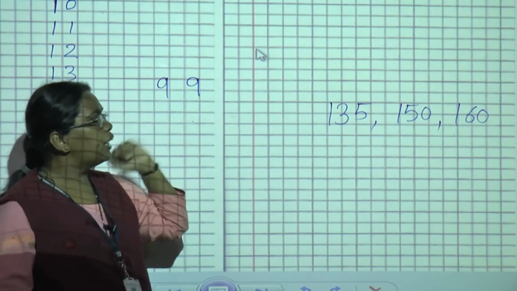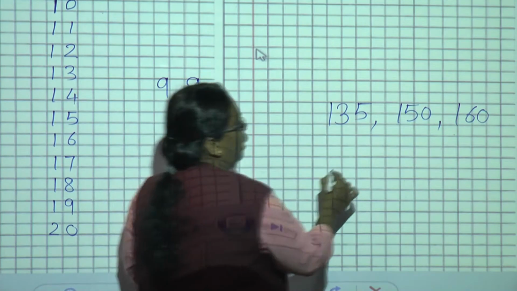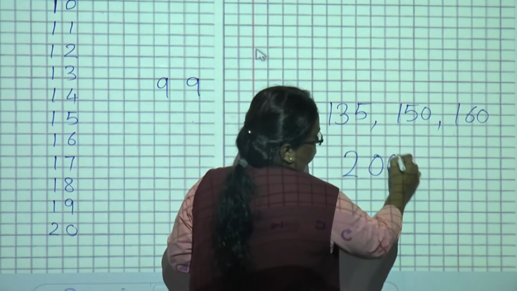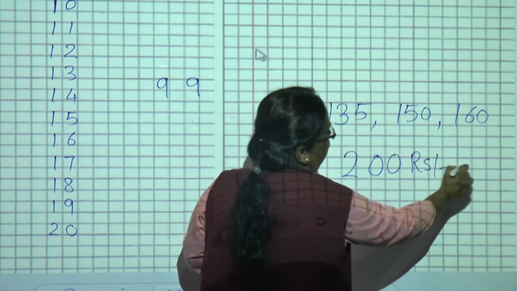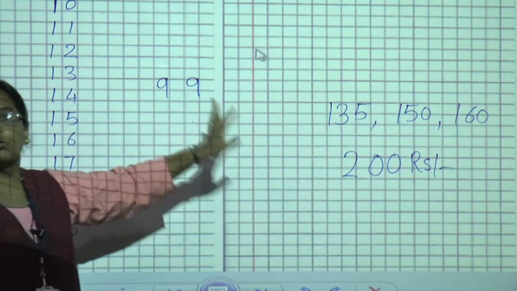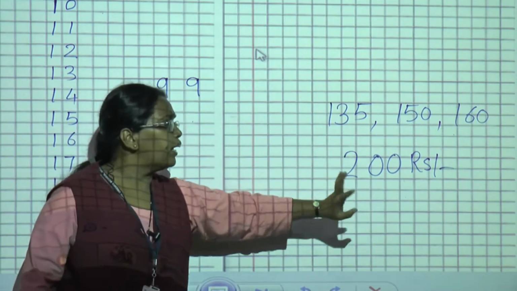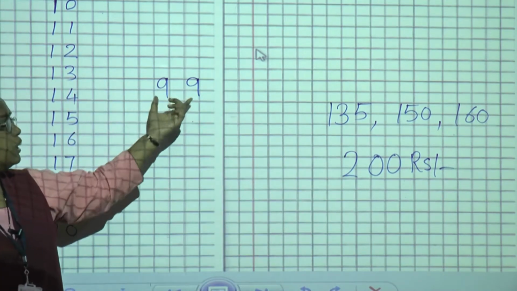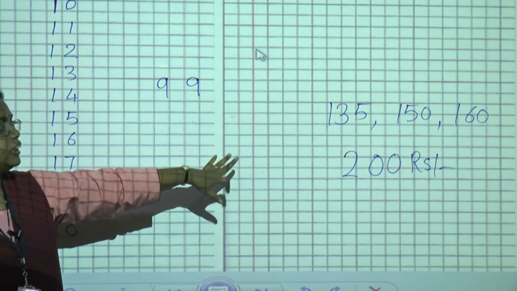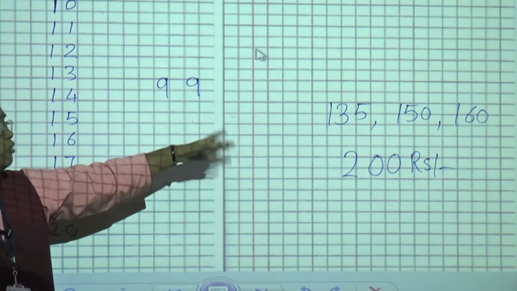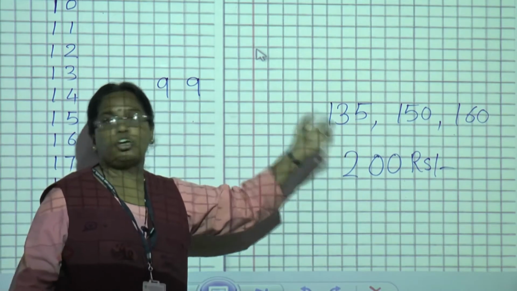Then his mother took out a note of 200 rupees. Then again he said, here also it is a two digit number, what is this 200? Then his mother told him that it is also a three digit number and we have these numbers too.